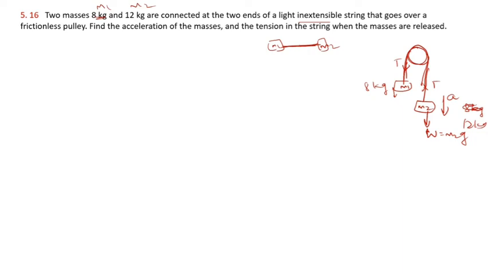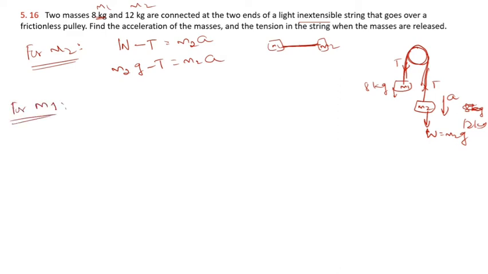See here, the resultant force is downward. Means for the m2, the downward force is more. Downward force minus the upward force is equal to that downward motion m2 into a. I can write the W as m2 into g minus T is equal to m2 a. So this is for the second body, and we can write the same equation for m1.